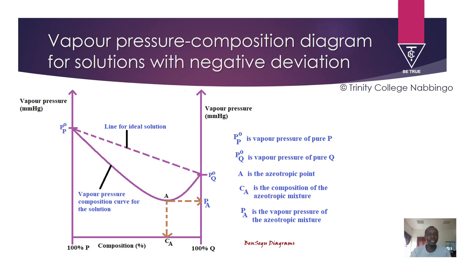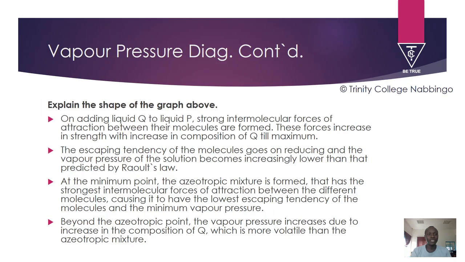If you want to explain the shape of the graph above, you should be concise and precise, just straight to the point, and explain something related to this, something similar to the explanation for negative deviation.